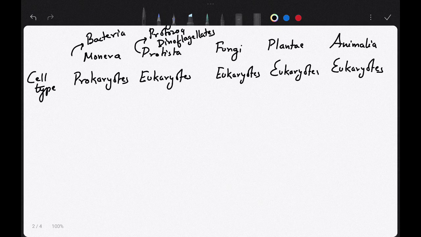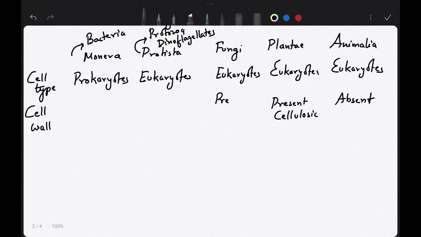After the cell type you will say the cell wall. The plants you have already studied in earlier classes have cell wall present, and it is cellulosic. But in animals the cell walls are absent. Do we have cell wall? The answer is no. In fungi the cell wall is present, and it is made of chitin.